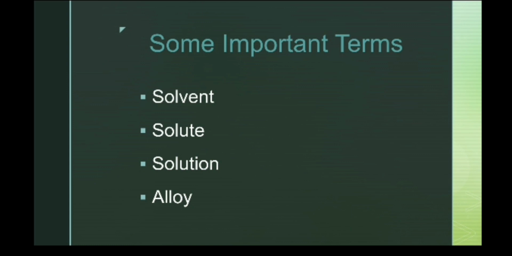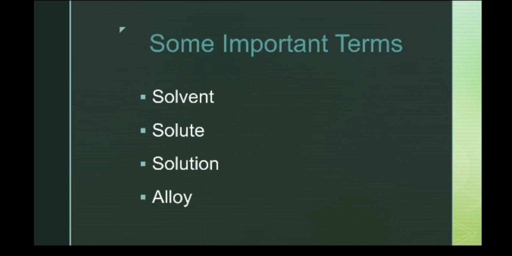Then solute. What is a solute? The component of the solution that is dissolved in the solvent is called a solute. An example is sugar. Solvent. What is a solvent? A solvent is that component of the solution that dissolves the other component in it. Water is the best example for a solvent. Then alloy.